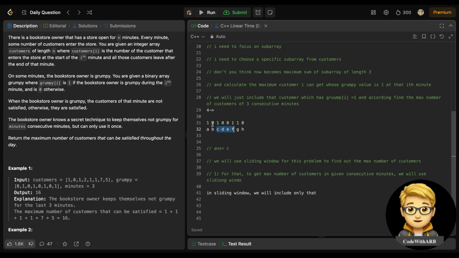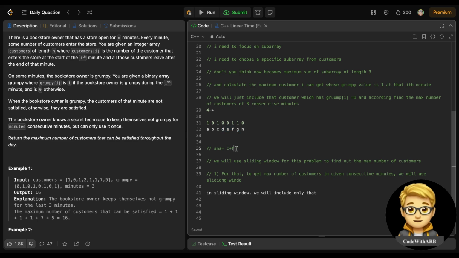But before deleting B, I need to check whether we included it or not, because we are only including grumpy value one. This B has grumpy value zero, so we had not included it previously, and we will also not delete it. But this F has grumpy value 1, which means I need to include it, so I will include it. Again I need to shift it to G, so when I shift, I need to check whether C has grumpy value or not.